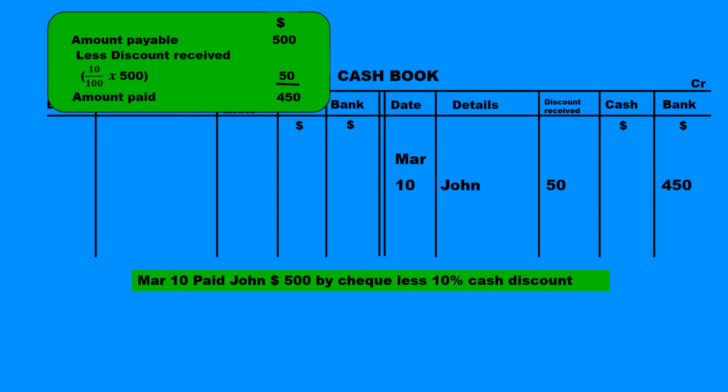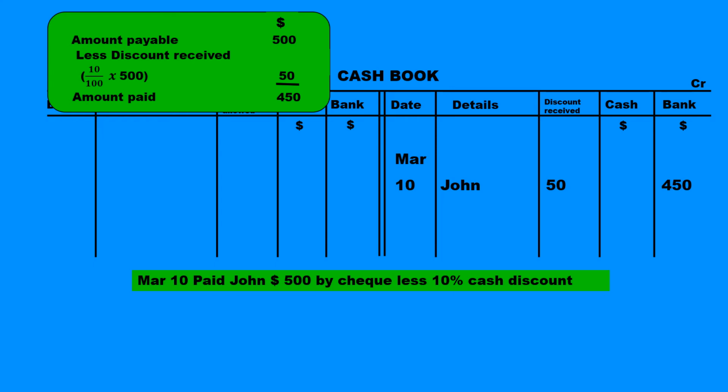Paid John 500 by check less 10% cash discount. So the amount payable is 500 less 10% of 500, which is 50. The amount that will go out eventually is only 450. So on the credit side, we're going to have the date, the paid to John, the amount going from the bank is $450, and the discount received is $50.